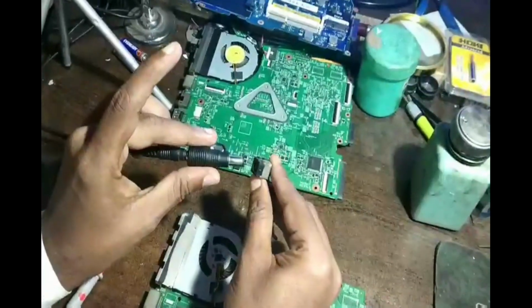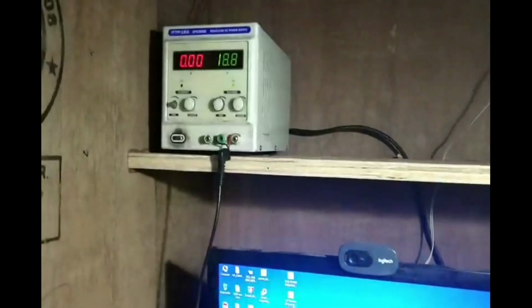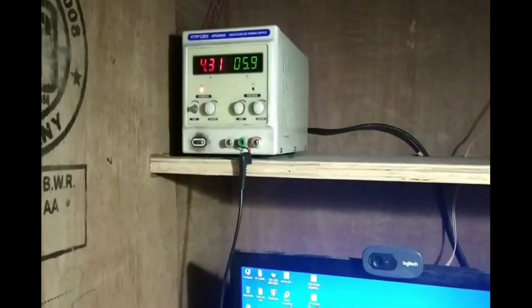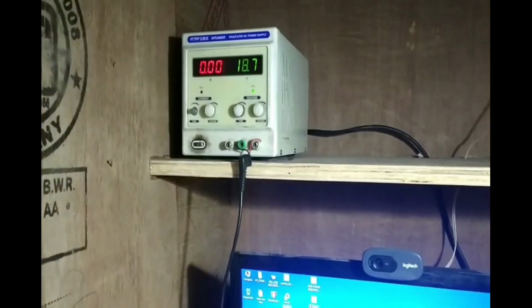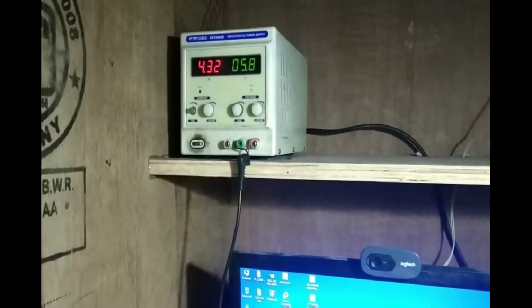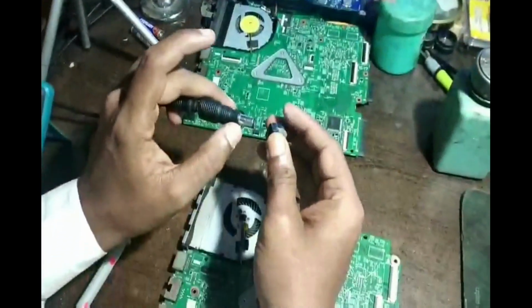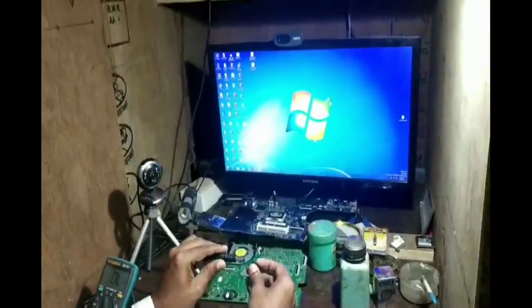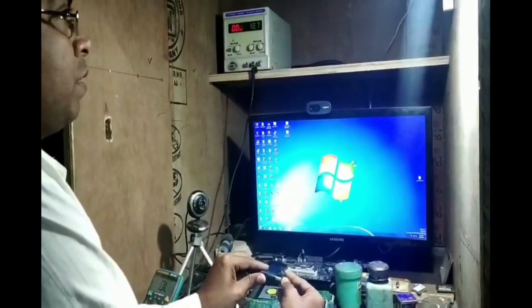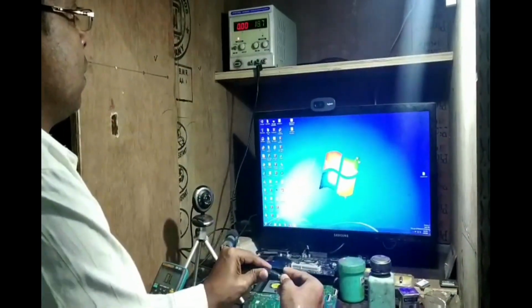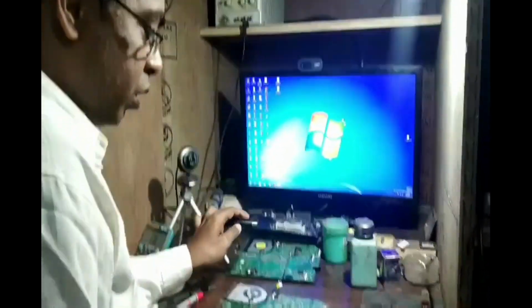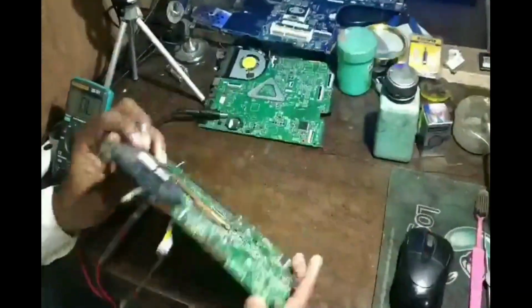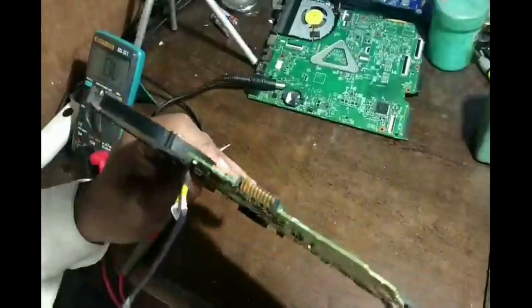Just see, I am injecting here and you just see the power supply. See, this board is giving short circuit. See from a bit far, I am injecting this and showing you the DC supply also. Yeah, it is showing me full short. Okay, it is showing me full short.